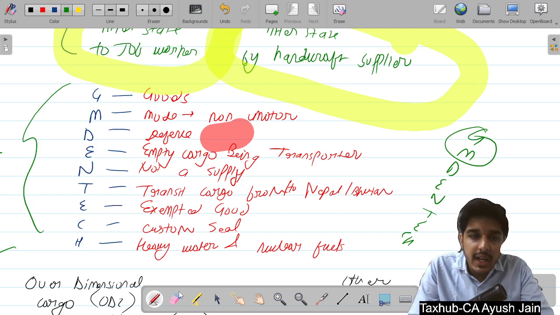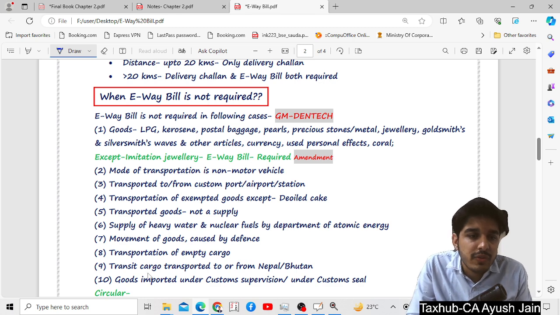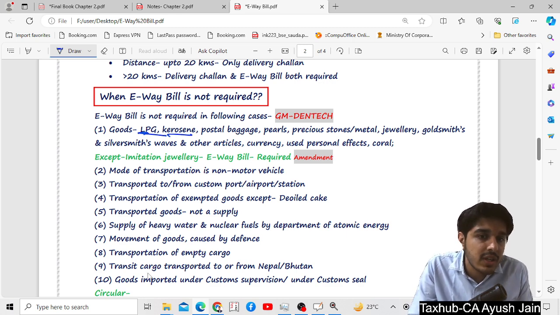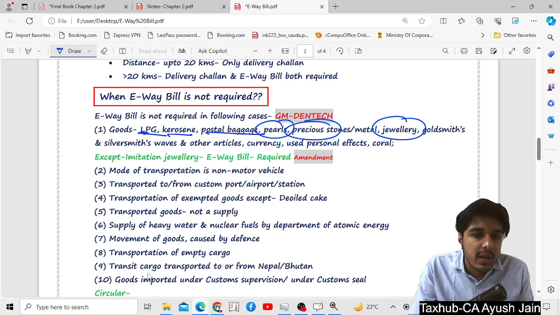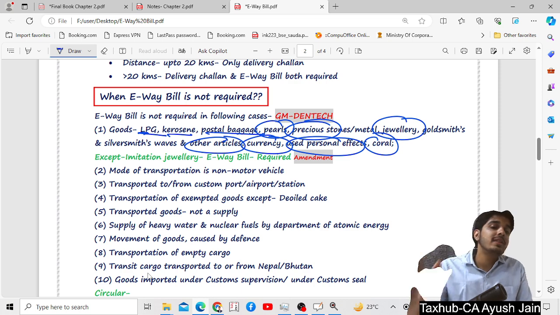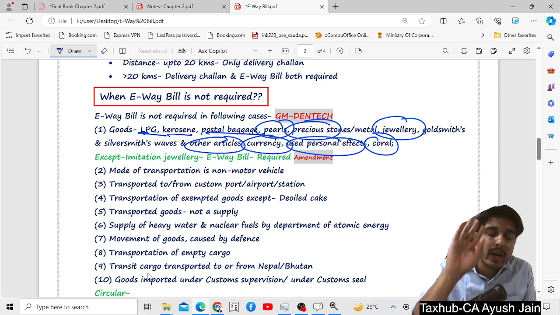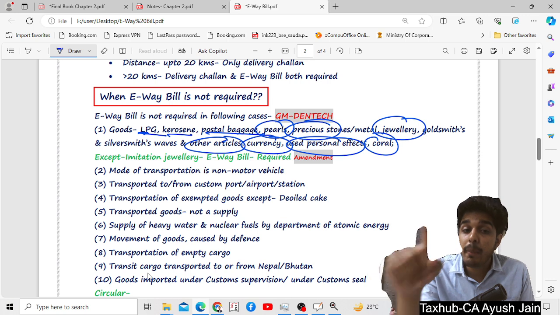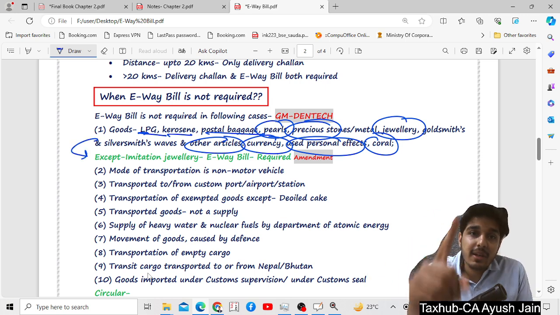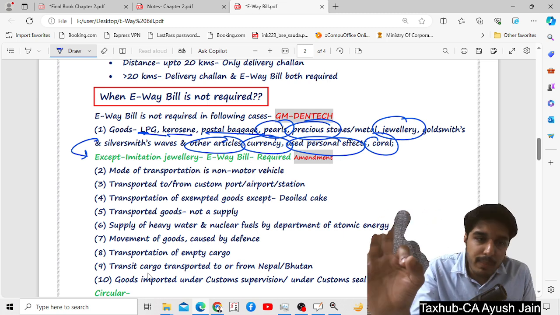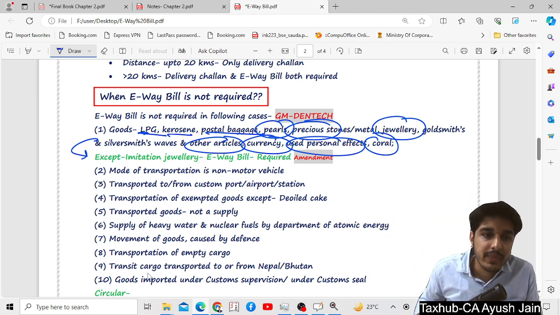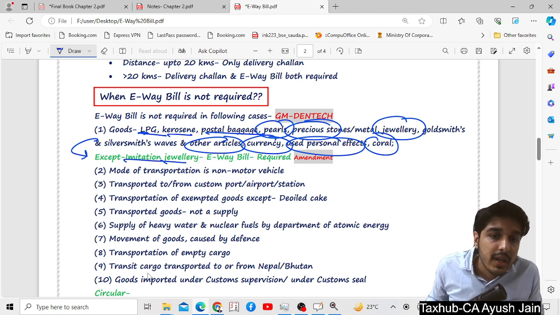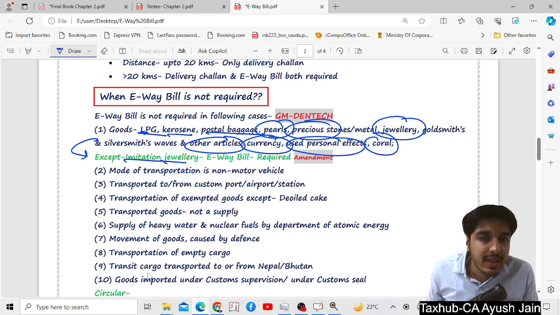What does G stand for? If you are supplying goods which are in the nature of LPG, kerosene, postal package, pearls, precious stone, jewelries, other articles, currency, used personal stuff, effect, and corals. In these cases you are not required to generate an e-way bill, even if the value of the goods exceeds 50,000. But there is one exception, and this exception is an amendment. There are many chances that this question is going to come in this attempt. Except imitation jewelry, that is, in case of imitation jewelry, an e-way bill is required.